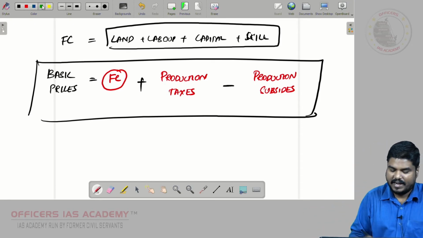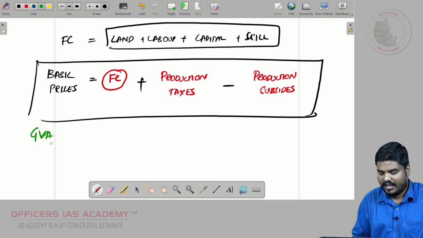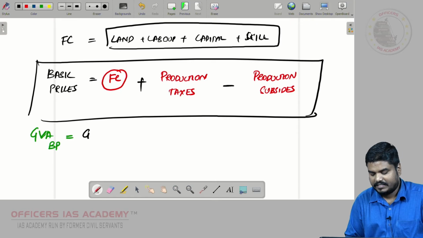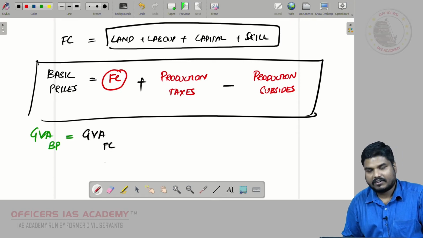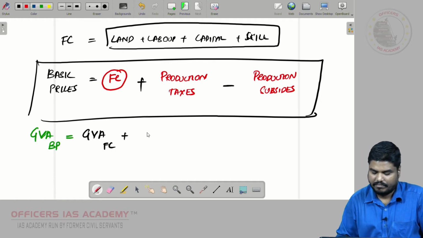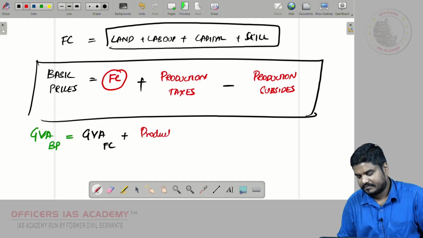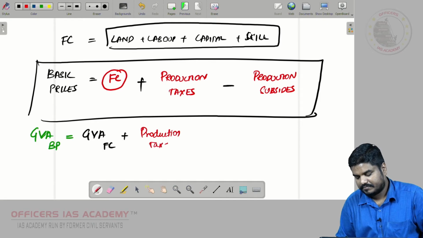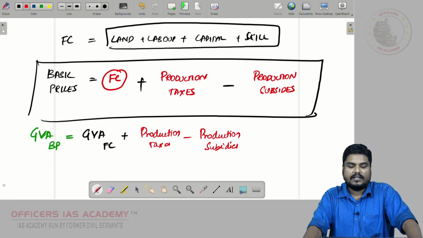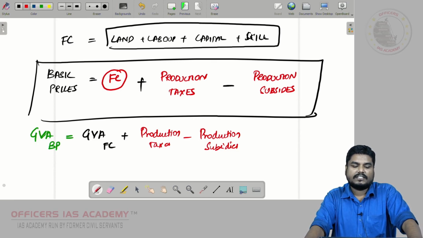Now what is GVA at basic prices? GVA at basic price is equal to GVA at factor cost plus production taxes minus production subsidies, right?